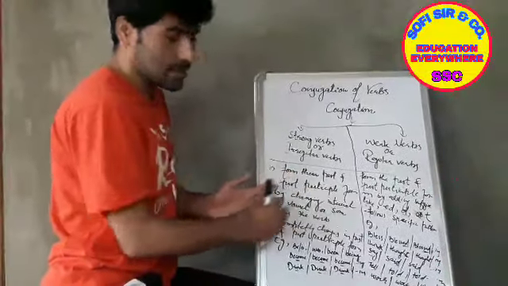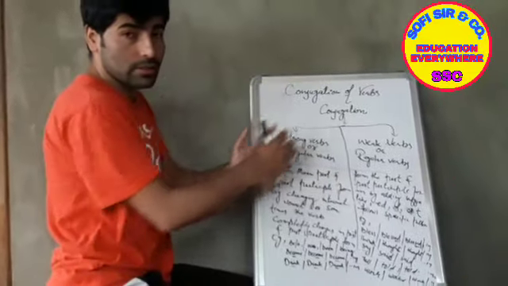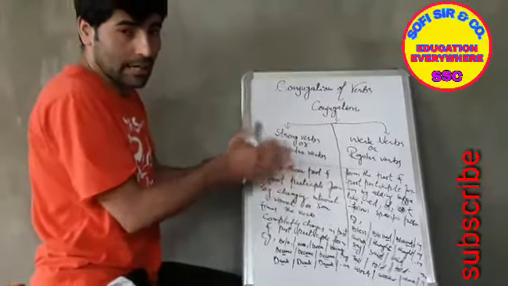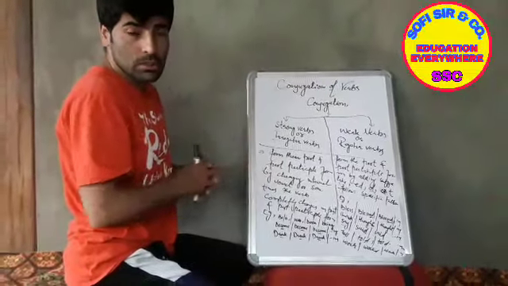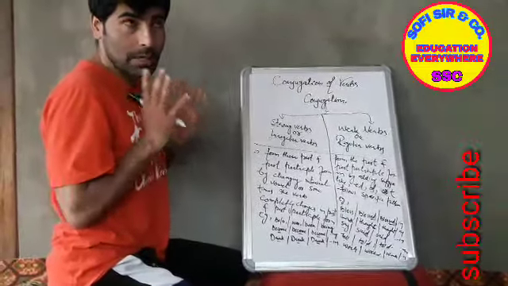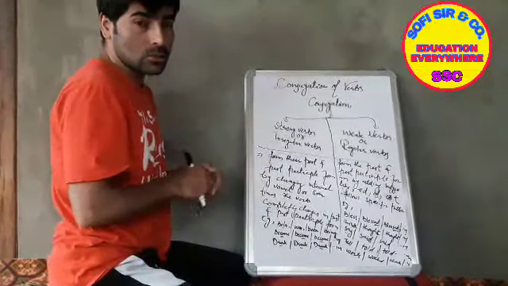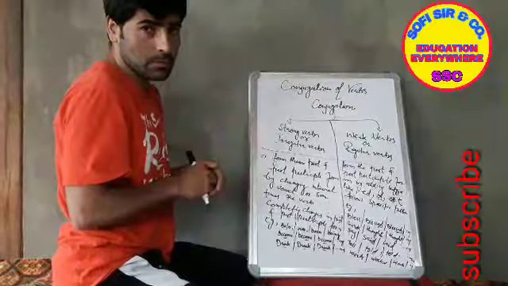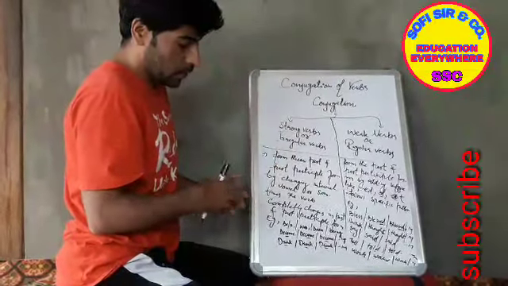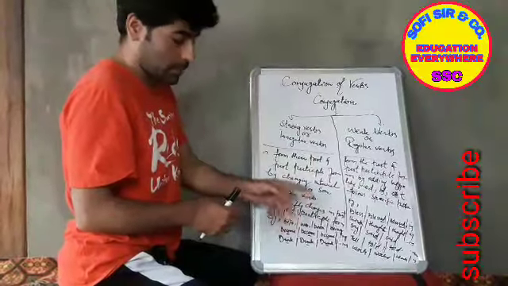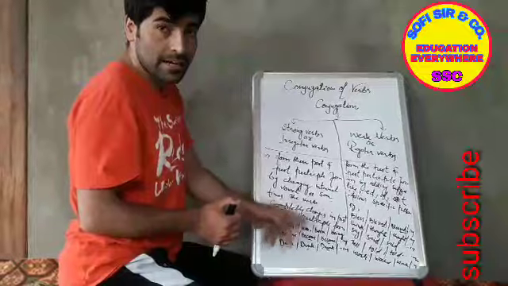So now you can see the difference between strong verbs and weak verbs, or regular verbs and irregular verbs. Once again I will recapitulate it for you students. Strong verbs are those verbs which form their past form or past participle form by changing either their internal vowel or getting totally changed in past or past participle form. For example, be or is, was, been, being, become, became, become, drink, drank, drunk.